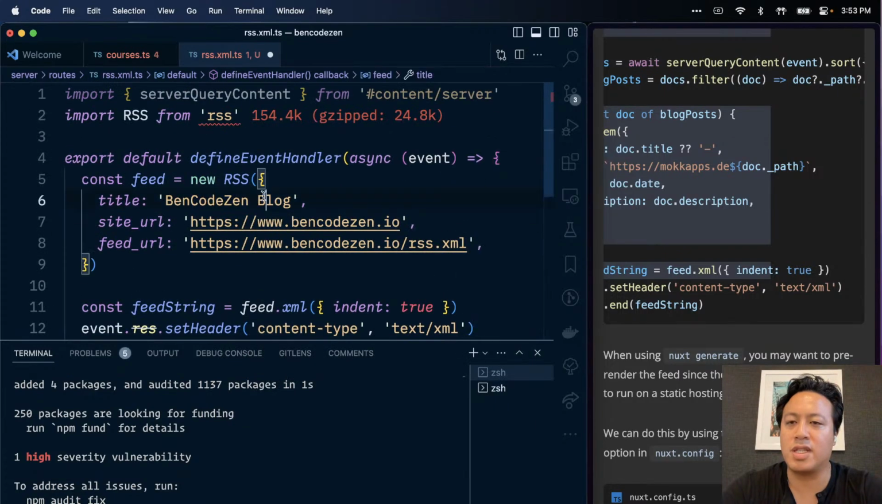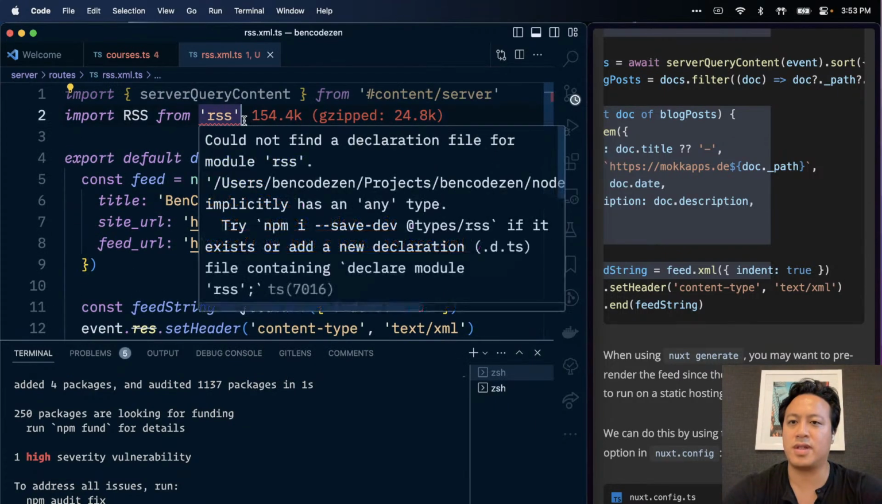So at this point, we're really just creating, so actually we don't even, could not find RSS. I just installed this. Oh, it's complaining about the types.